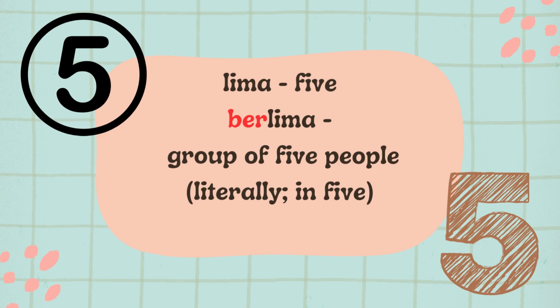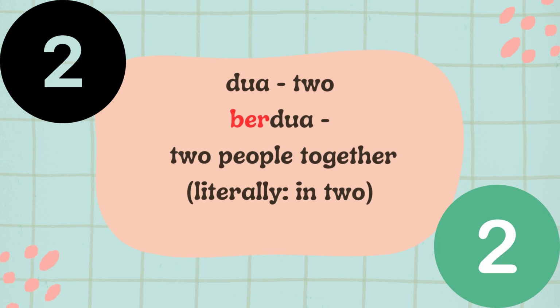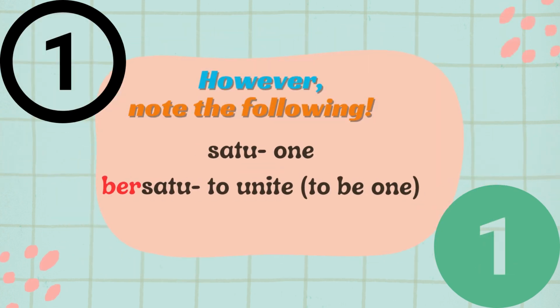Ber plus numeral: when attached to a numeral, ber means in plus number. Lima, five, berlima, group of five people, literally, in five. Dua, two, berdua, two people together, literally, in two. However, note the following. Satu, one, bersatu, to unite, to be one.